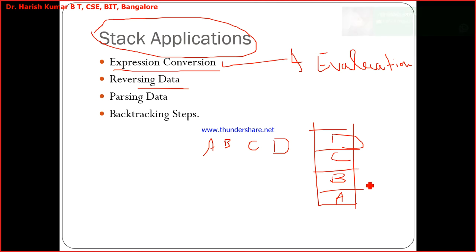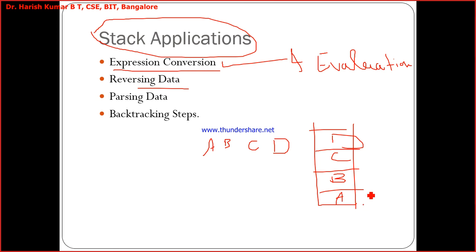One student is asking on WhatsApp: Sir, is the stack overflow condition not max minus 1? Top is equal to max size of the stack minus 1. Yes, of course, it is max size minus 1 because we started from 0. We started from 0, no doubt, but conceptually we are understanding, that's all. When we are doing the implementation and writing the C program, we will be writing it as top is equal to max size of the stack minus 1 itself. Okay, good.